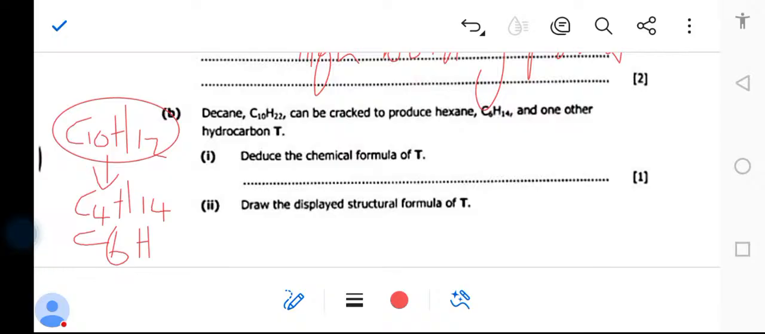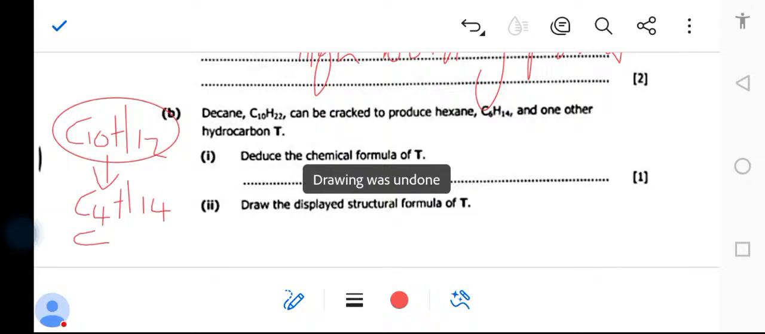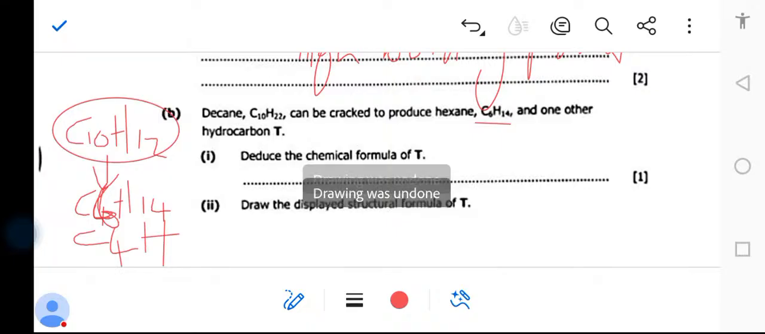What do we have? So this is going to be the alkene. Since this is 6, this is where I've made a mistake, it's going to be C4 and H what? C4, we have H8, because this is 22. I didn't get it proper. Okay.